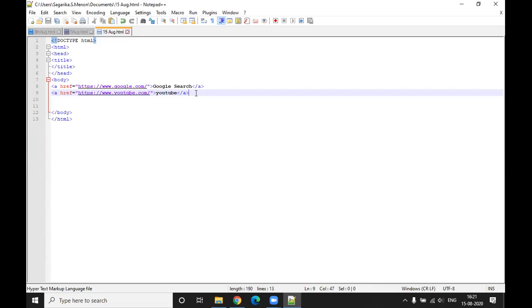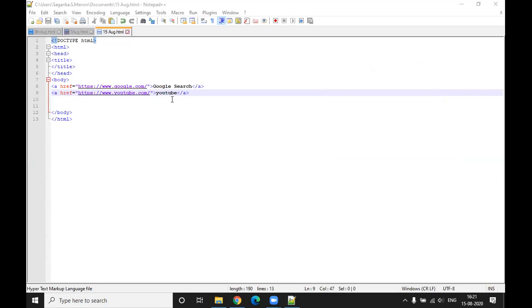Yes, sir. Okay. Now let's try to do some changes to the code that we have written. Now let's go back to the code again. Now, whenever you click on the link, Google search or YouTube, it always opens in a new window, correct? Yes, sir. What if you want it to open in the same window? To do that, you have to specify a target, okay?